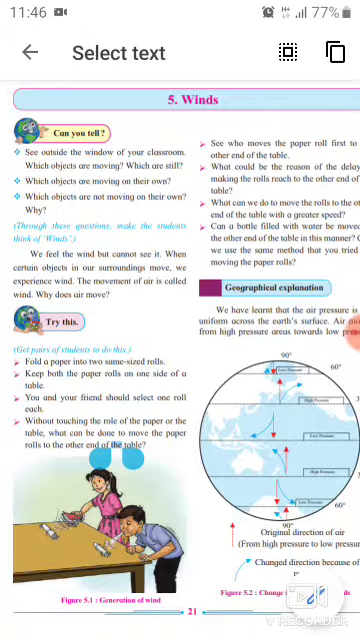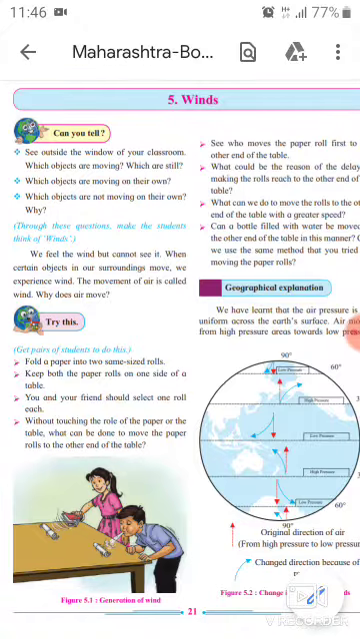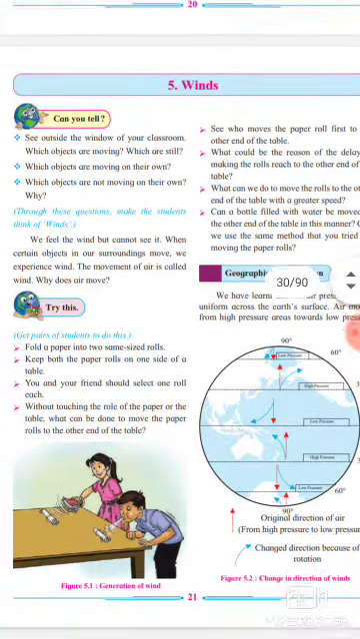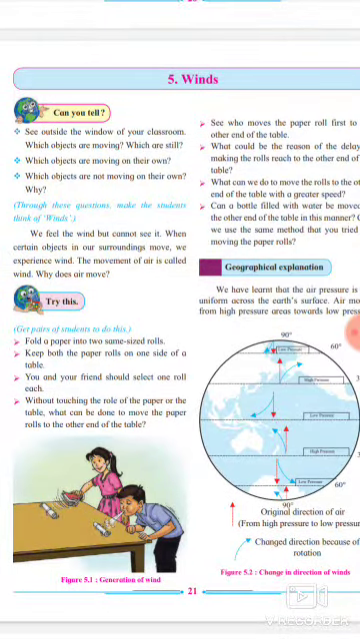And which objects are not moving on their own, and why? Some objects are not moving because they are heavy, and light objects are moving due to the air. We feel the winds or air, and that we call wind. Okay students, so we feel the wind but cannot see it.